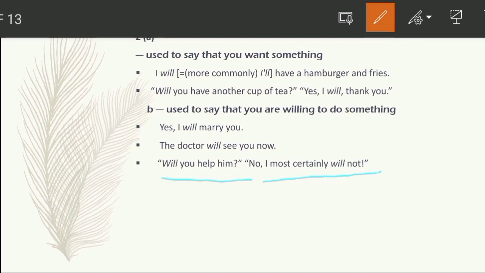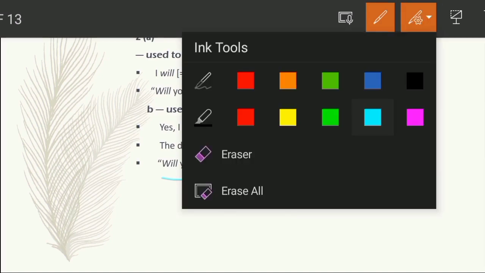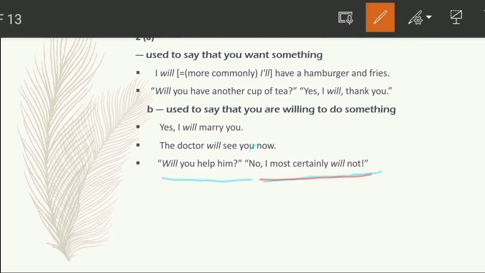So in reply the answer is no, I most certainly will not. It means, no, I don't want to help you, I'm not willing to help you. Certainly means 90% sure. I don't want to, okay, 90% sure that yes, I don't want to help you.